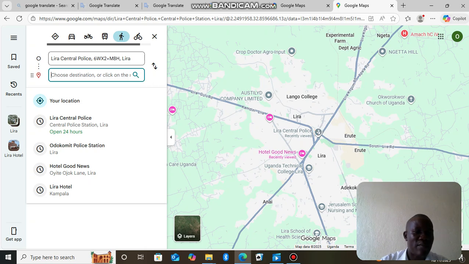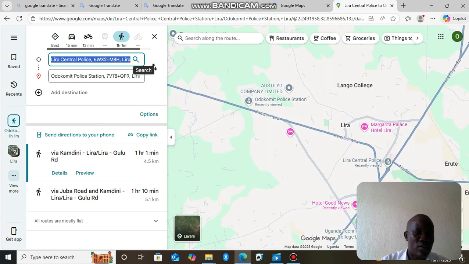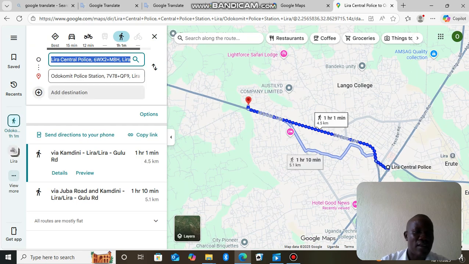I want to have my starting point as Odakomit Police Station, which is located at Juba Road. So my starting point is going to be Odakomit, and my destination will be Lira Central Police Station.